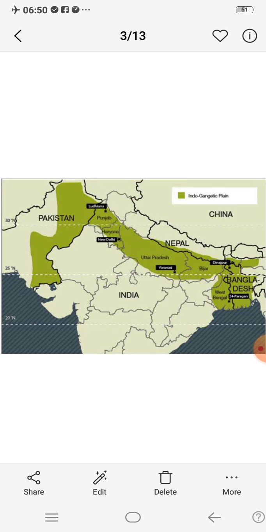Now let's see the western part of India. In the western part of India, we can see the desert.